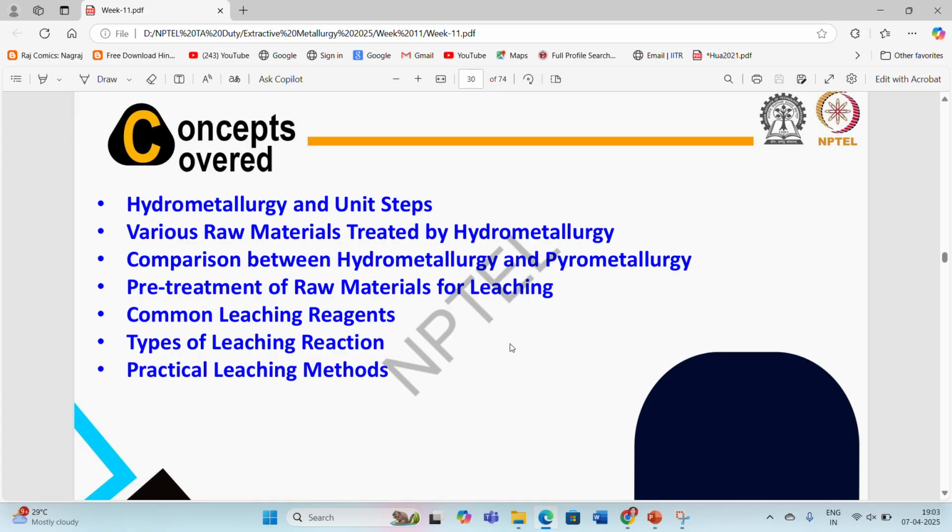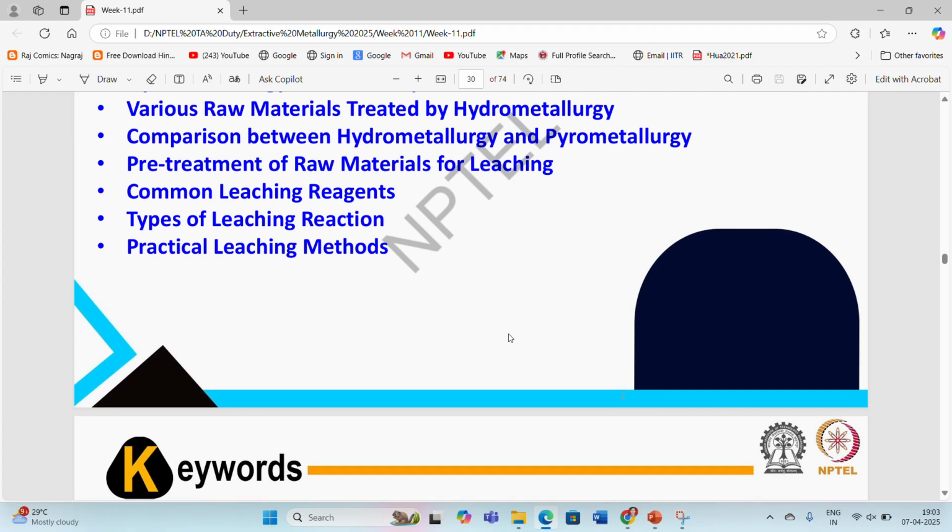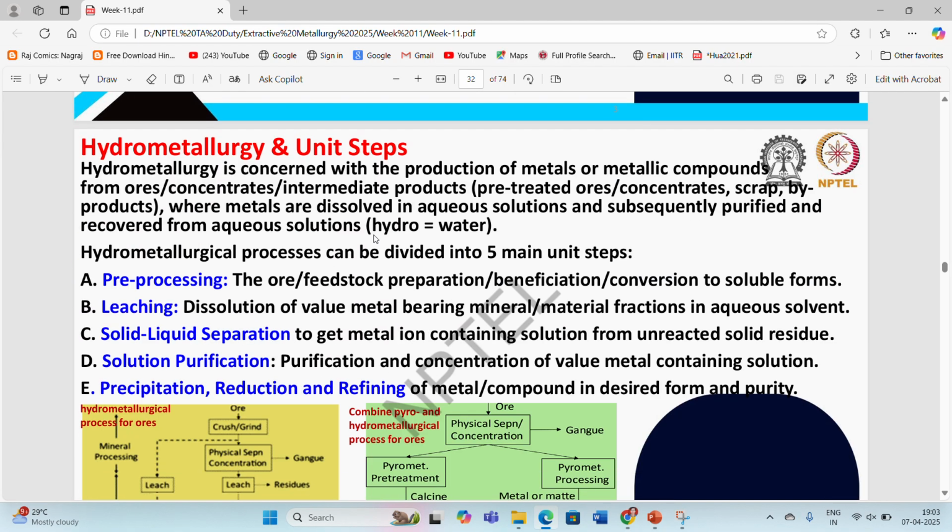Then the types of leaching reactions involved, and the practical leaching methods used in industrial applications for the production of different metals.